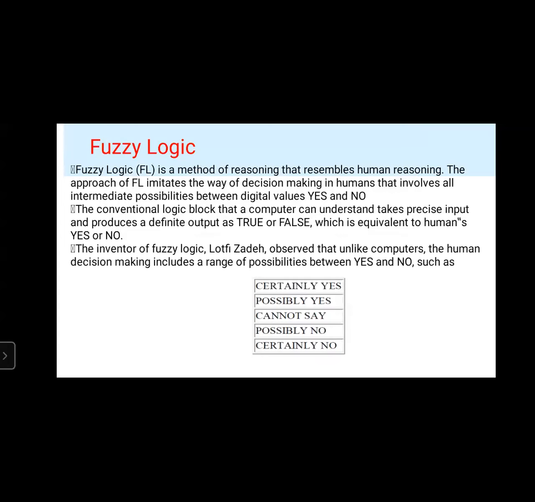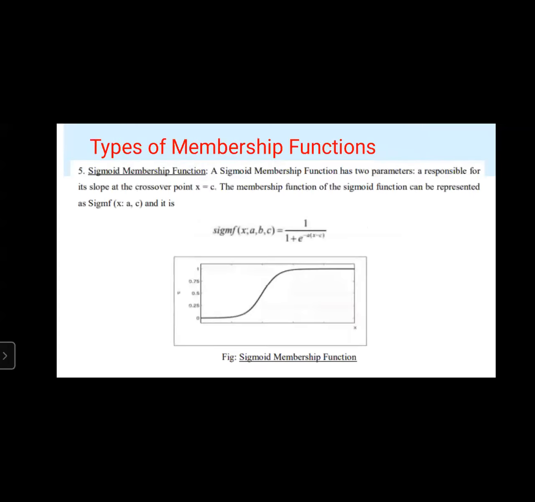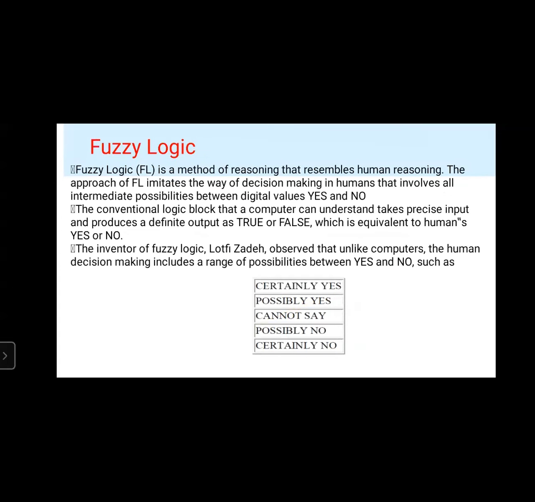Okay. The inventor of fuzzy logic is Lotfi Zadeh. He observed that unlike computers, human decision making includes a range of possibilities between yes and no. The computer takes decisions based on the situation there. But when coming to human beings, the reasons will vary or be different.